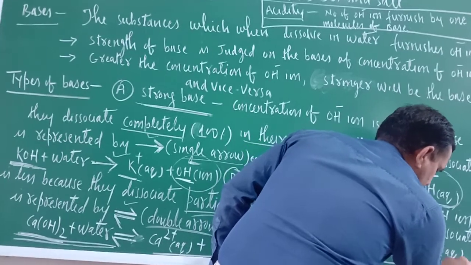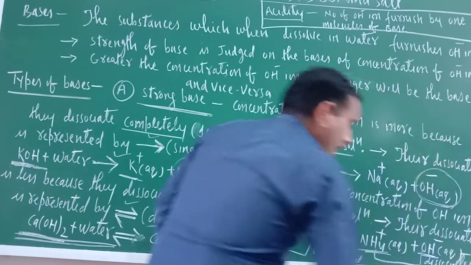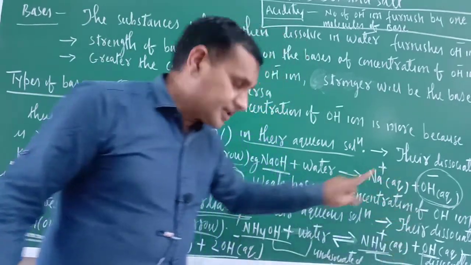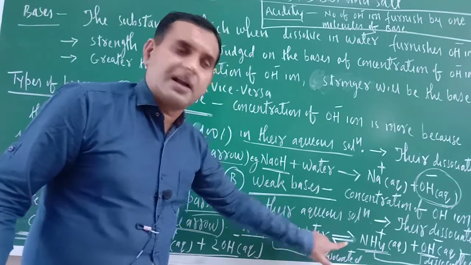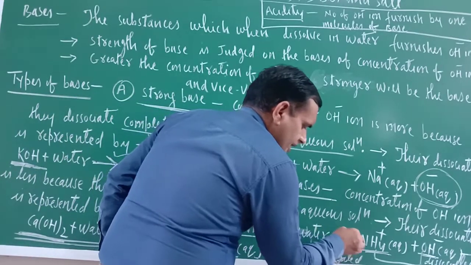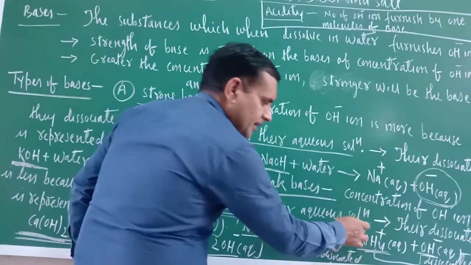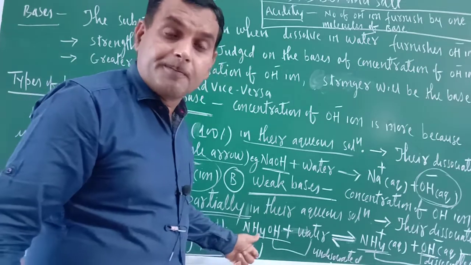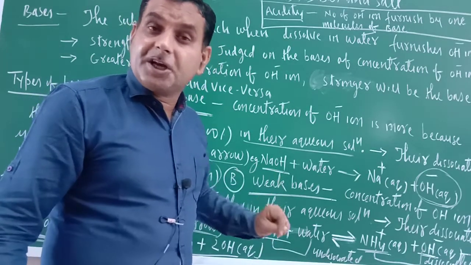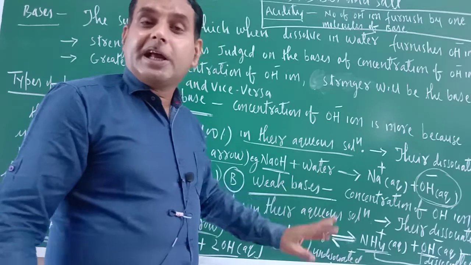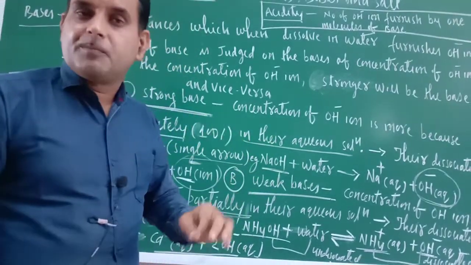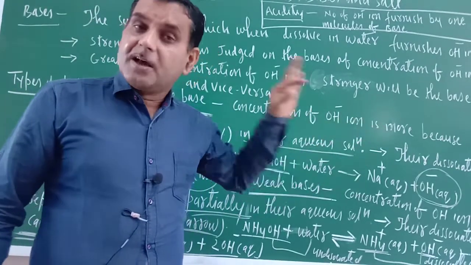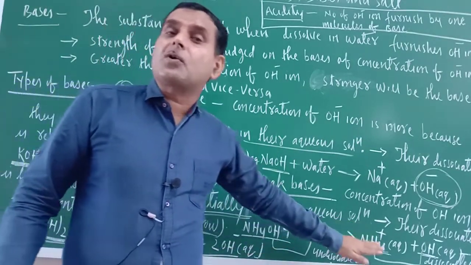So there is an equilibrium between undissociated reactant and dissociated ions. This is what the double arrow is indicating. Just see, this arrow is the forward arrow, indicating toward the product. This arrow is the backward arrow, indicating toward the reactant. So what does that double arrow indicate? They are indicating that there is an equilibrium. Equi means same. Equal concentration means the concentration of reactant and product is the same.